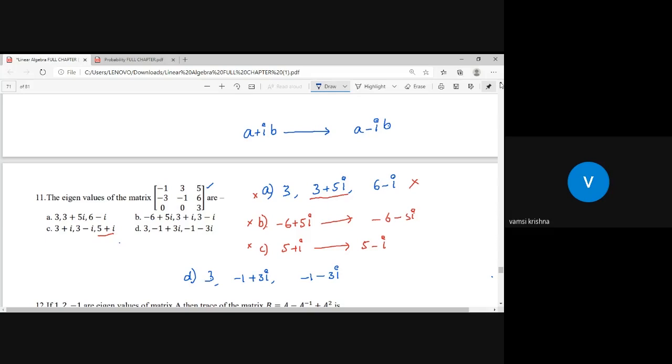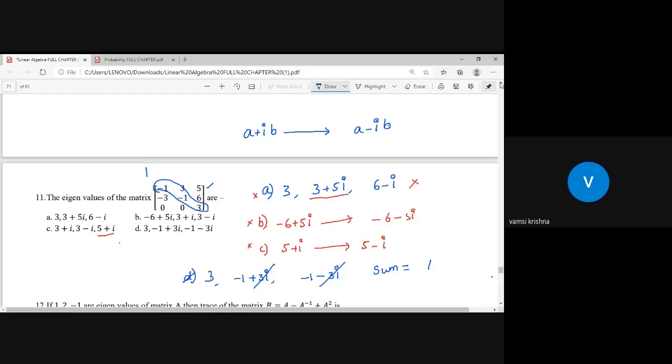Now let us analyze in the right way. Sum of the eigenvalues: if I add these, plus 3i minus 3i cancel, and the result is 3 minus 1 minus 1, 3 minus 2, that is 1. And what is the trace of the given matrix? Minus 1 plus 3. Trace is also 1. Yes, it is matched.